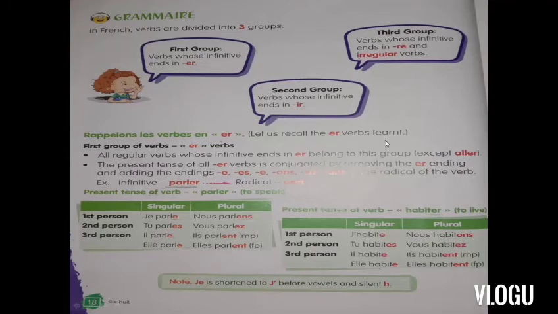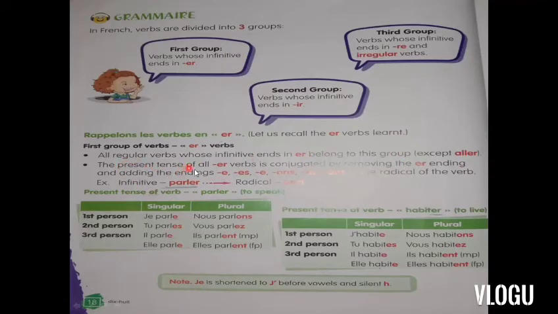So the first group of er verbs: all regular verbs whose infinitive ending is er belong to this group, except aller. All the verbs except aller belong to er.